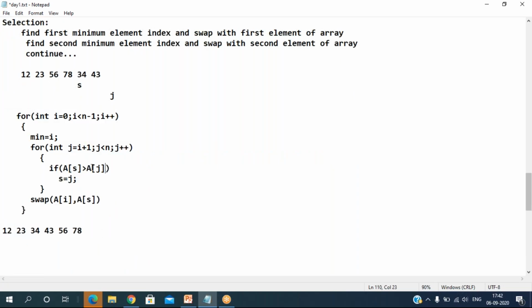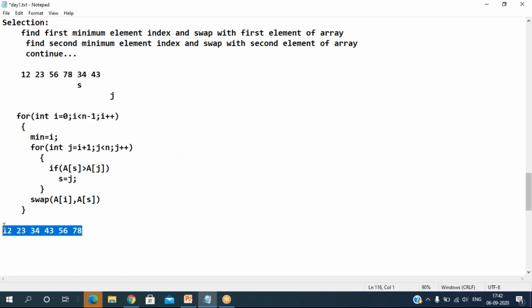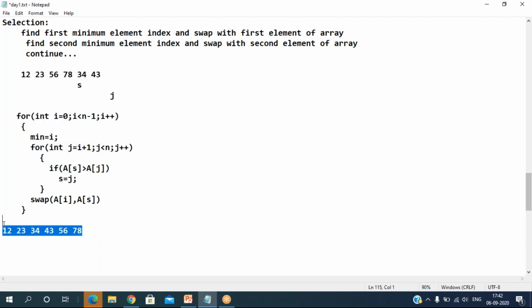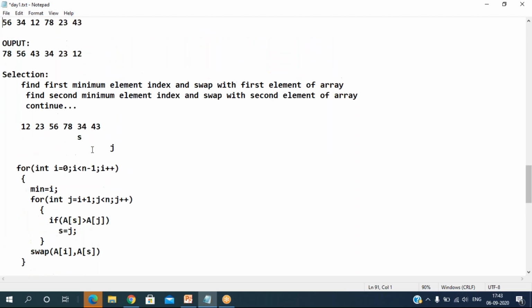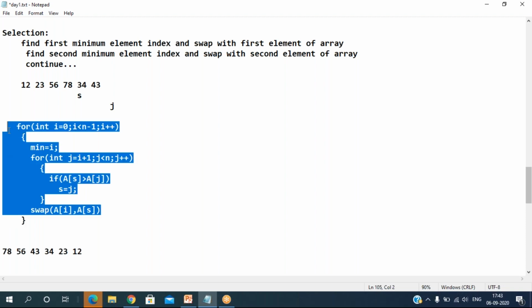Now you need to do some changes. You need to do one change in this logic to arrange the elements in a descending order. What change we need to perform? See, this logic arranges the elements in ascending order, but you need to print the elements in a descending order. In this order you want to print it. What changes you have to perform for this particular logic? Now tell me, what is the change I have to perform here?